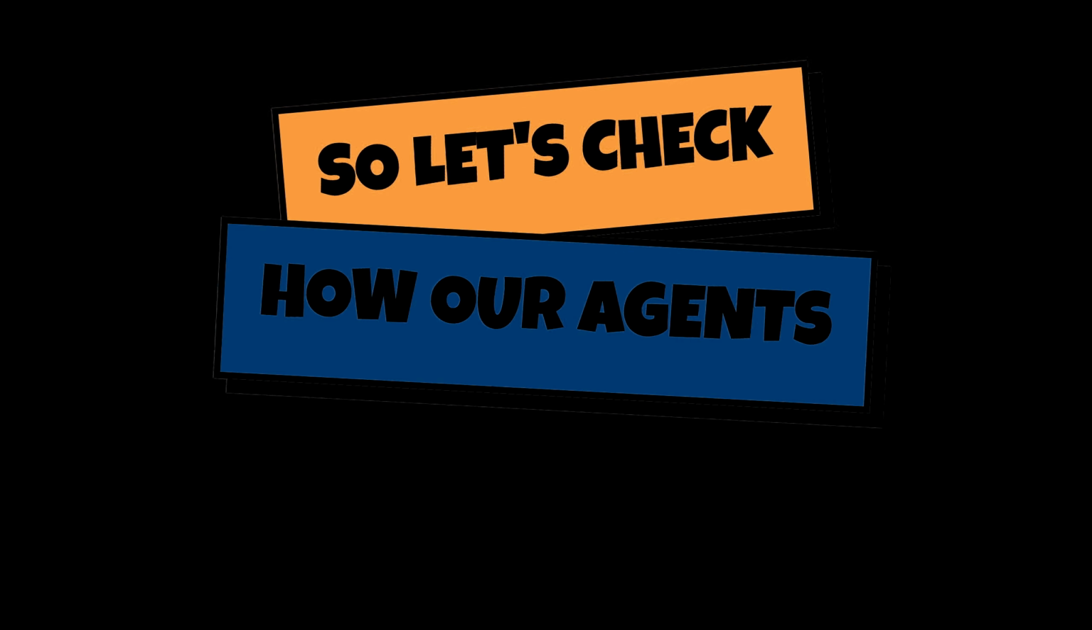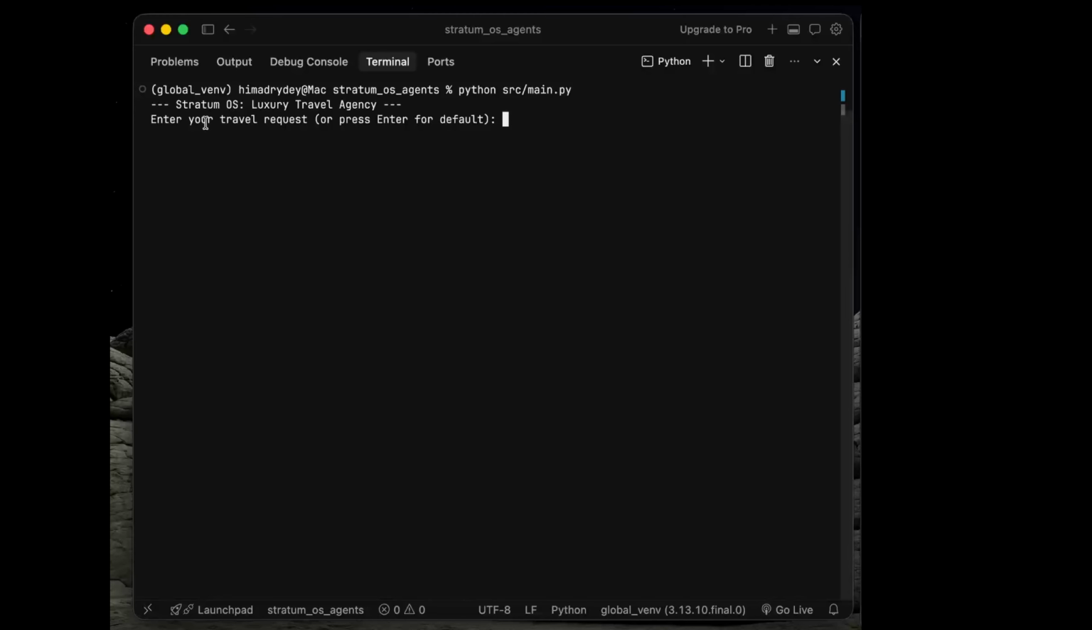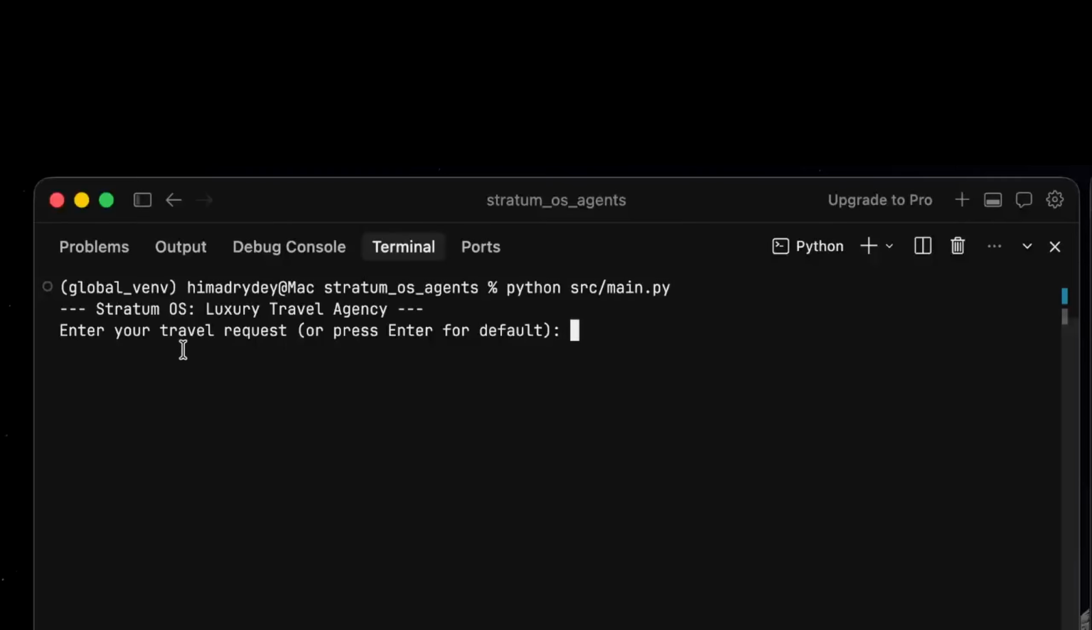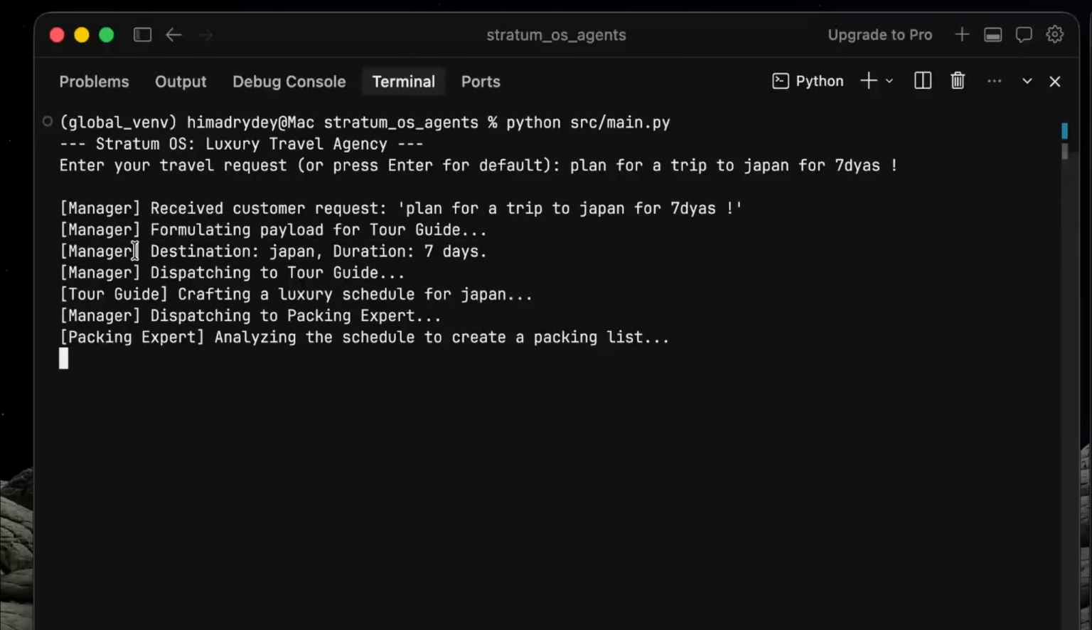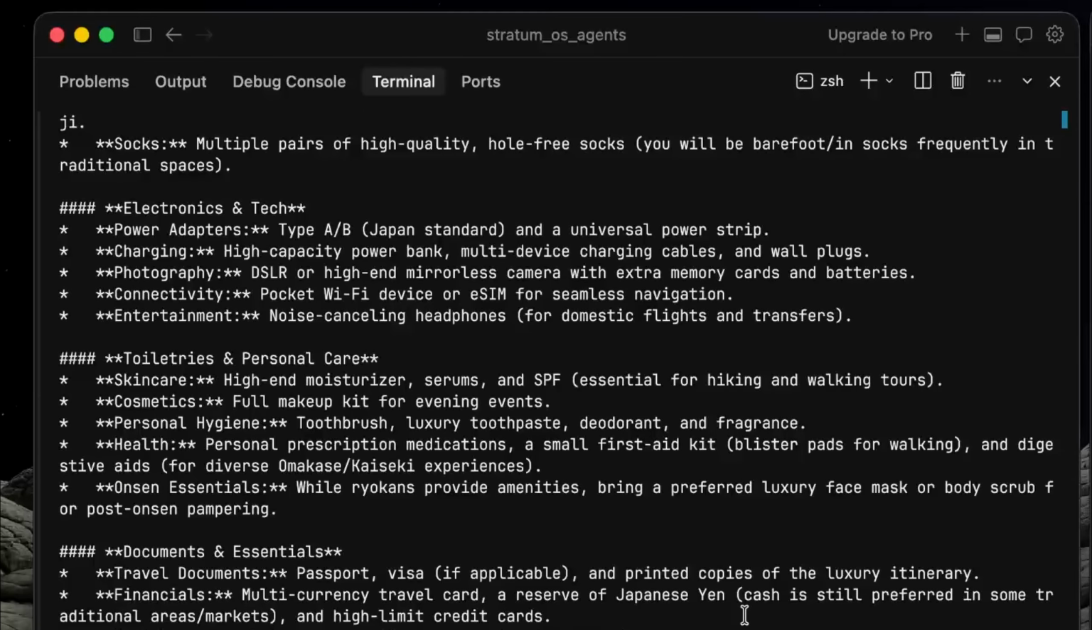So let's check how our agents can perform. Yeah, it's working. Enter your travel request. Perfect. Plan a trip to Japan for something like 7 days. Perfect. Receive the customer request. Perfect. Manager. Wow, it's already done.